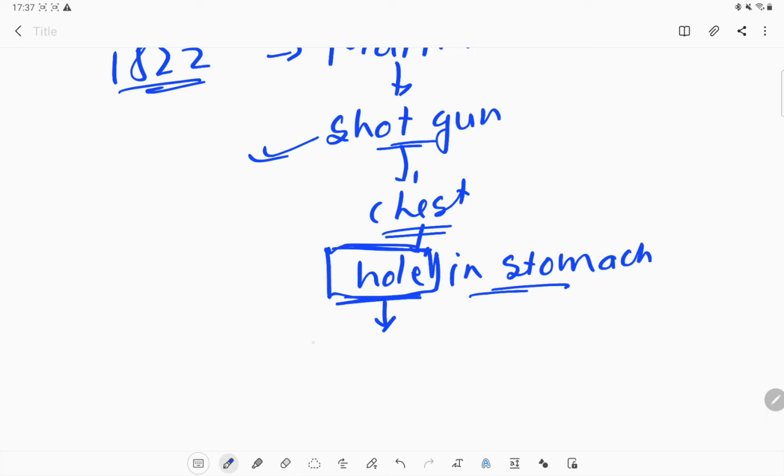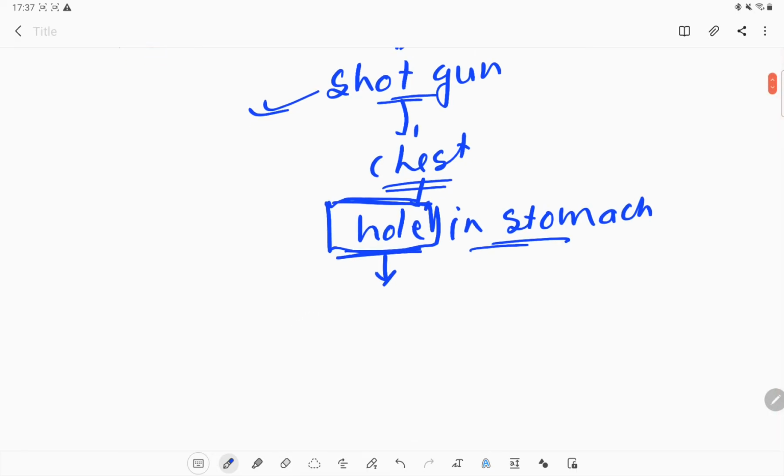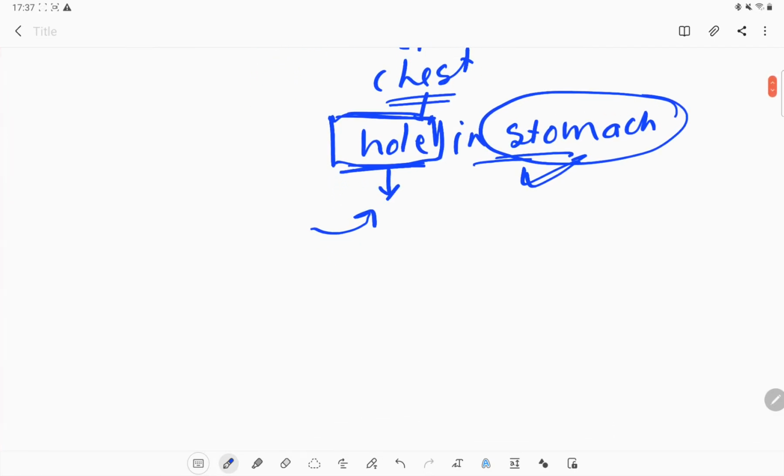So there was a doctor who utilized that as an opportunity to see what is present inside the stomach and how our stomach works. He took that great opportunity to see inside the stomach through that hole. What he saw was that there is a churning of food taking place. This process is known as the churning process.